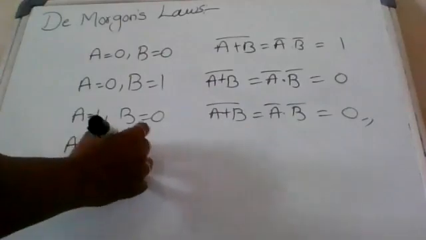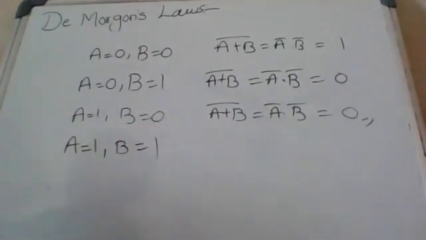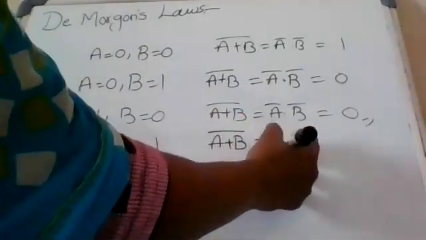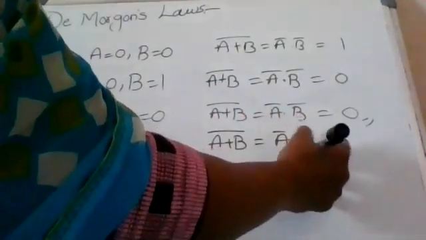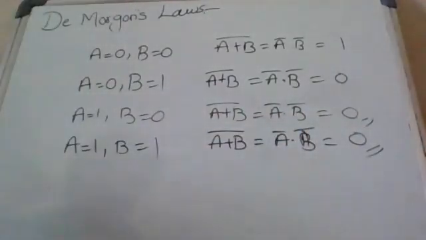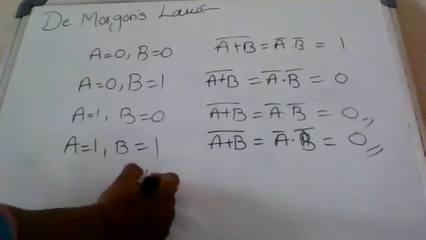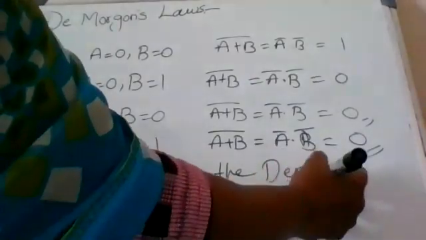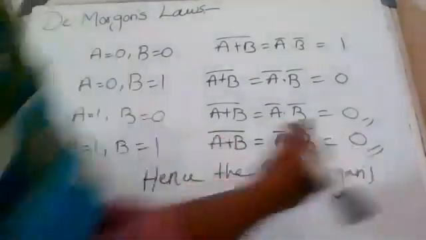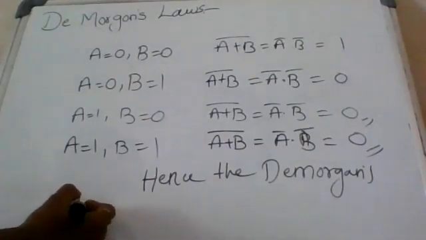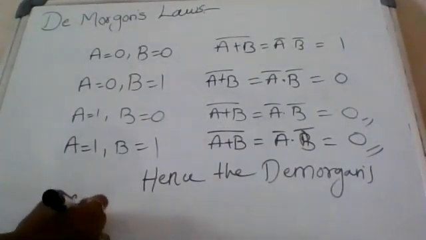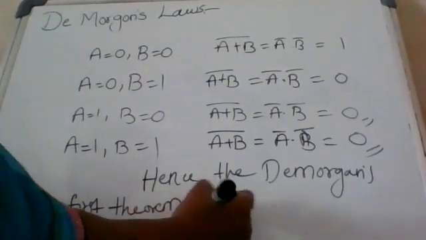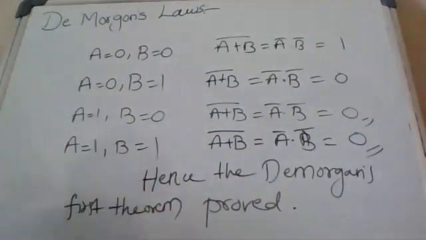If A equal to 1, B equal to 1: 0. Hence, De Morgan's first theorem, or theorem 1, is proved.